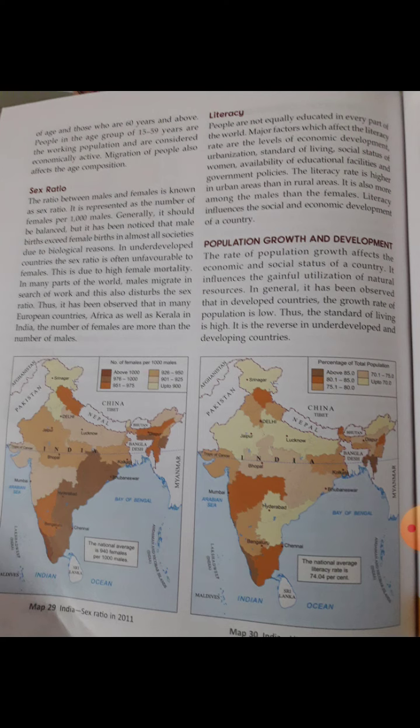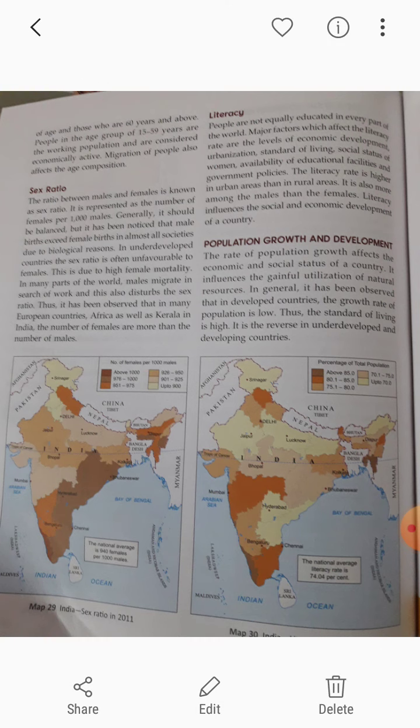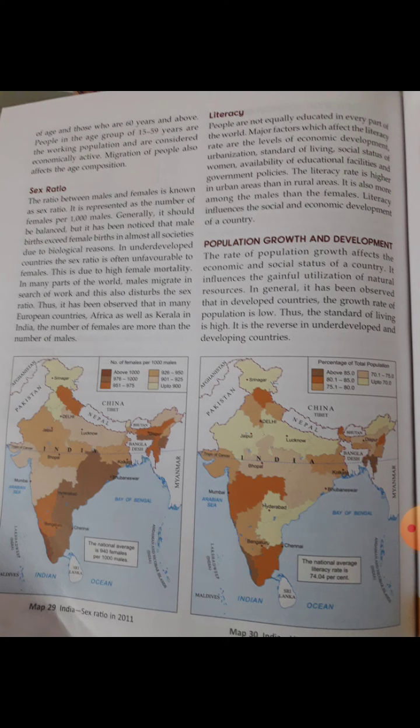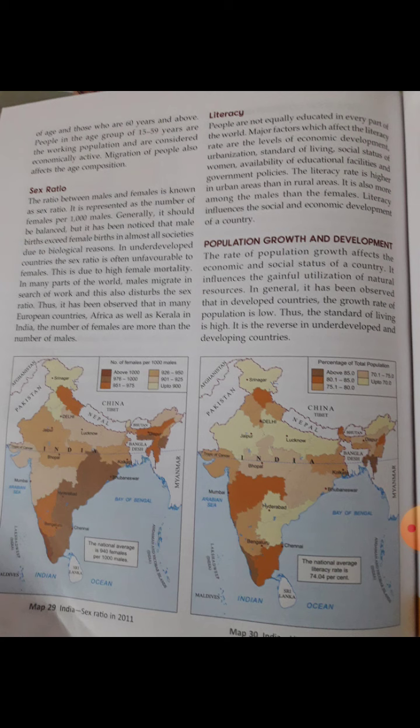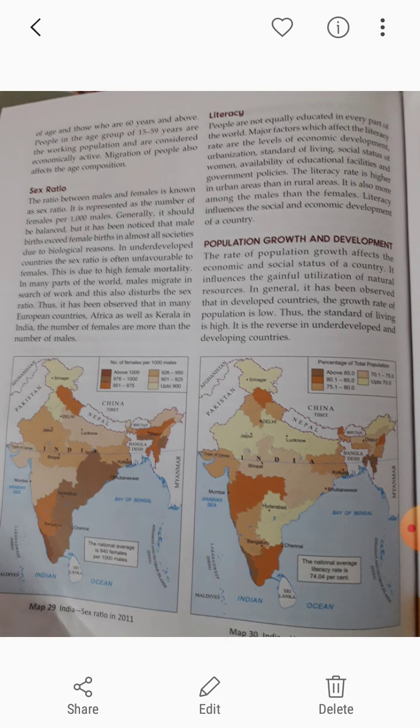Clear? Now let us move towards a very important thing, literacy. People are not equally educated in every part of the world. The major factors which affect literacy are economic development, urbanization, standard of living, social status of women, availability of education facilities as well as government policy. Literacy rate is high in urban areas compared to rural areas. It is also higher among males than females. Clear? So what does literacy influence? The social and economic development of a country.